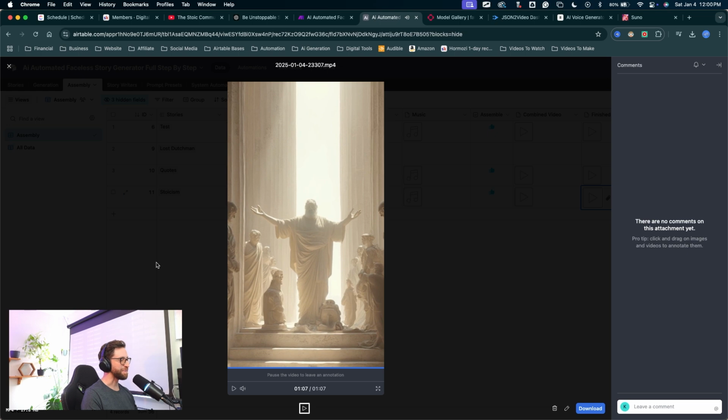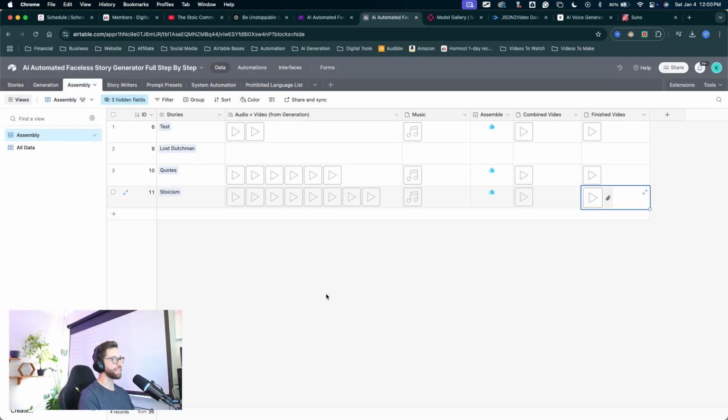All right, pretty amazing final product there. We could easily drop this into any video editing tool and add in some cool overlays and effects. That is incredible what we can do with just a few button clicks using this automation. And there it is, pretty amazing.